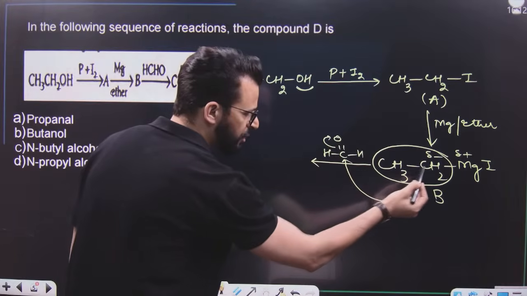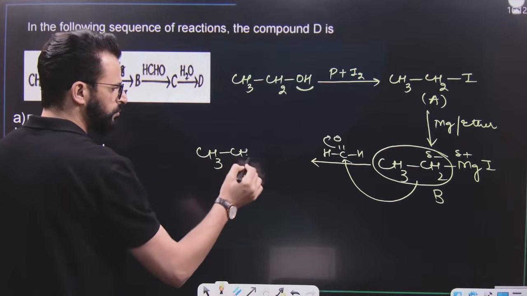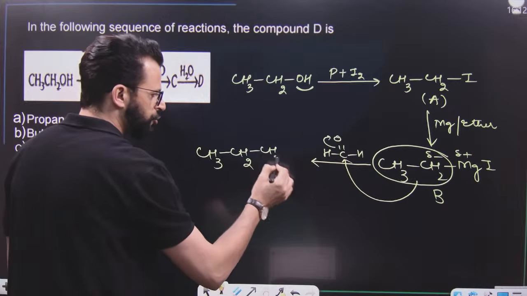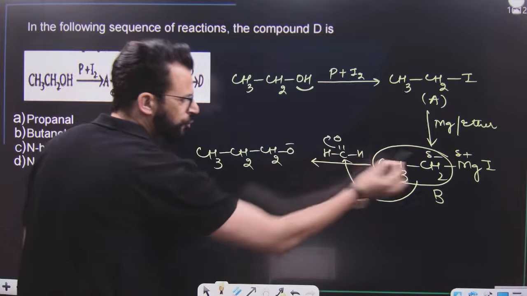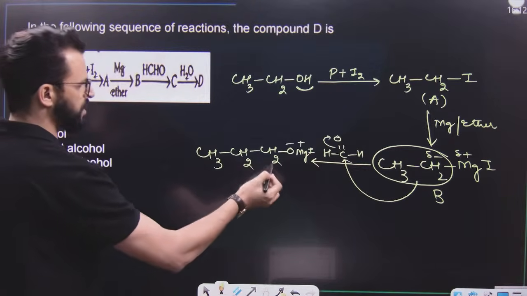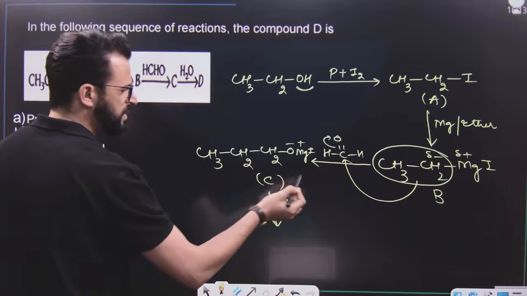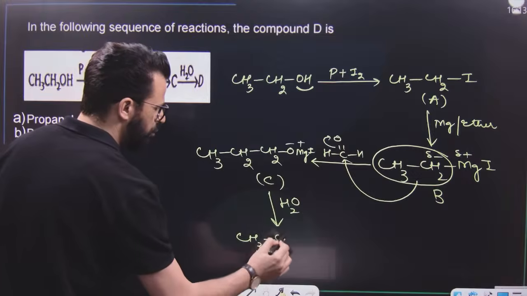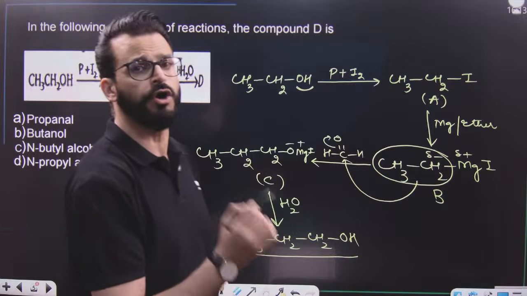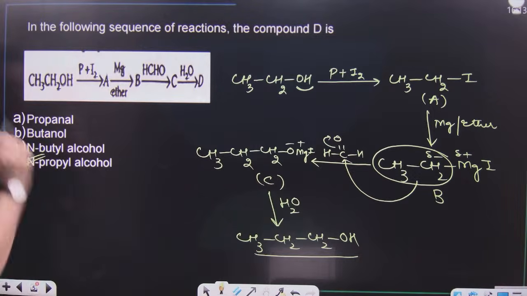That means it becomes CH3, CH2, CH2 and O minus. Now this CH2 has formed a bond with this C, which already has 2 hydrogens. So it is CH2. Then this O becomes O minus. To this minus, this MgI will be attracted, so it will result in the formation of this. This is C. This C upon treatment with water, that means hydrolysis, will simply form CH3, CH2, CH2 and OH. This is known as propan-1-ol, or n-propyl alcohol.